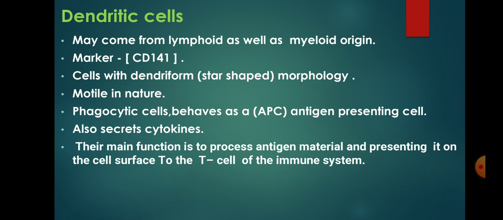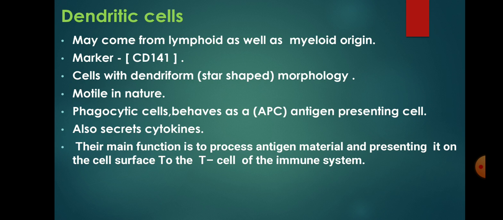Now we discuss dendritic cell. Dendritic cell may come from lymphoid as well as myeloid origin. Marker is CD141, cell with dendriform star-shaped morphology. These cells secrete cytokines. Cytokines are a large group of protein, peptide, or glycoprotein.